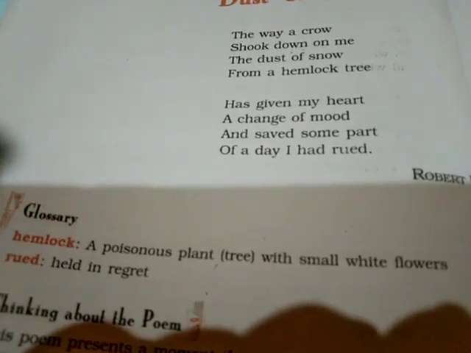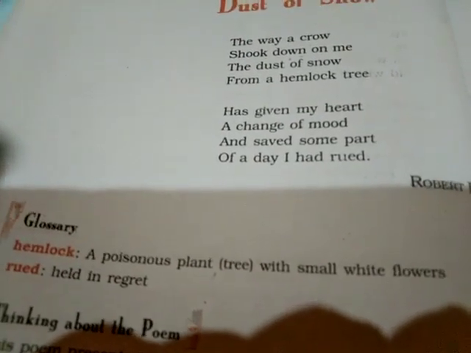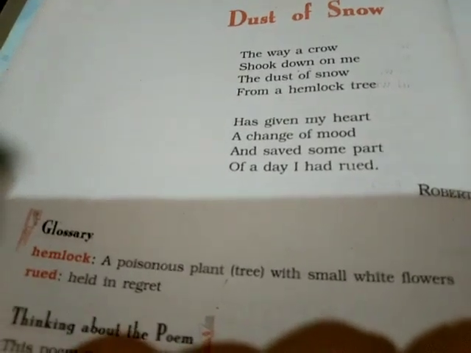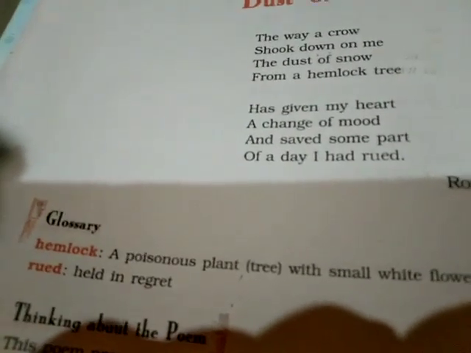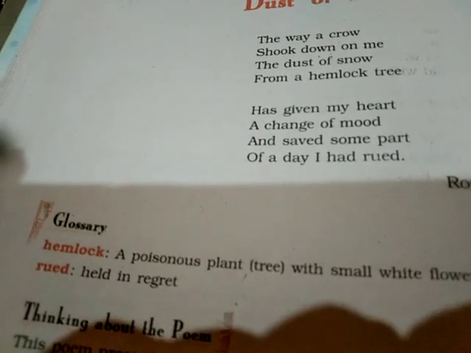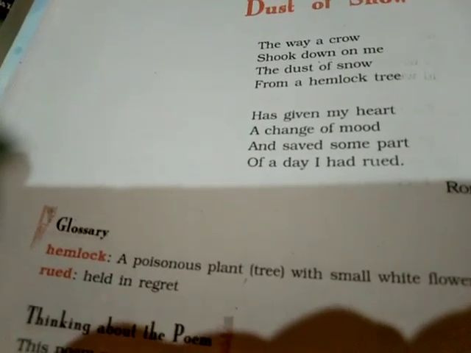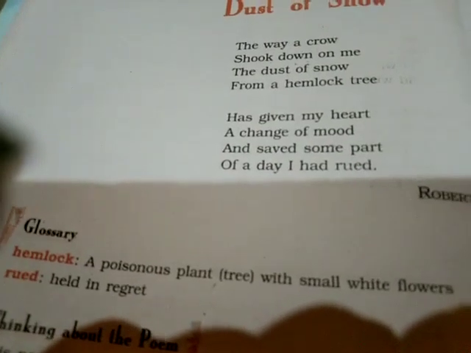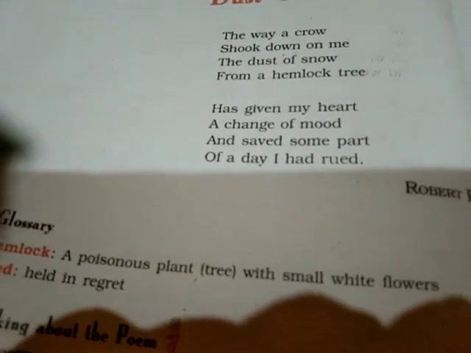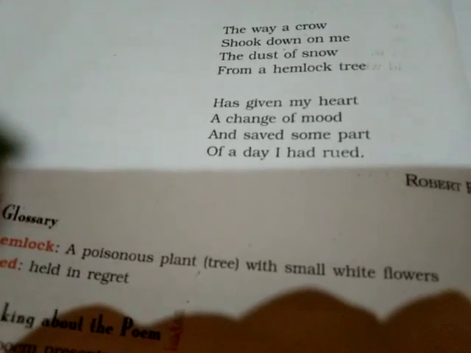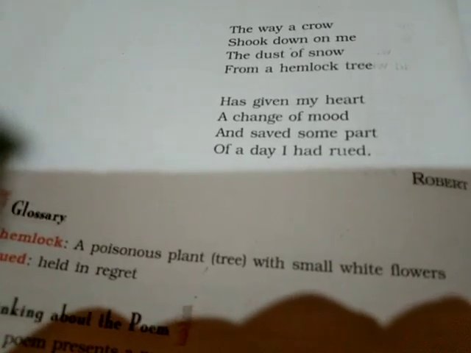And on his way, while he was taking rest, he sat under that hemlock tree. Hemlock, the name itself, is joined with a certain negativity. So he was feeling very bad. But suddenly, this incident, the falling of snowflakes because of that crow, happened and it changed the mood of the poet.